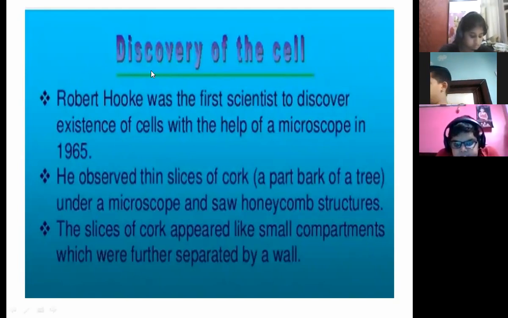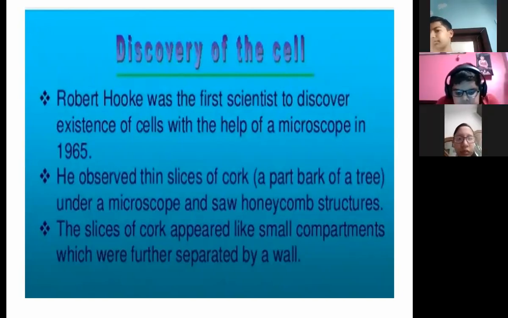Yes, ma'am, in the book it is written 1665. Exactly, it is 1665. This is a mistake, it is 1965. Otherwise, 1665 is there. Okay, from where did he get an idea to discover the cell?